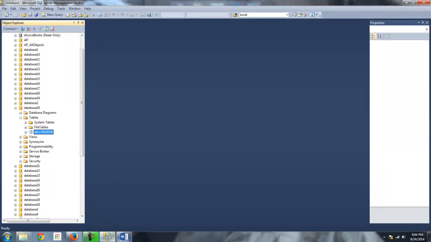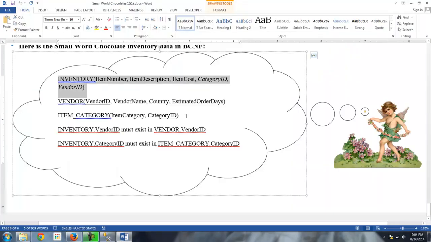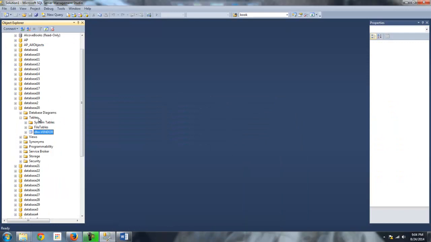Okay, so the next one, let me look at our model here. We did the vendor table, that's done. This next one is a little table, it's the item category table, and that's where we're creating the product categories like chocolate powders, chocolate chips, the various methods for selling chocolate. So basically what I'll do is, again, I'm logged in as student 20 here.